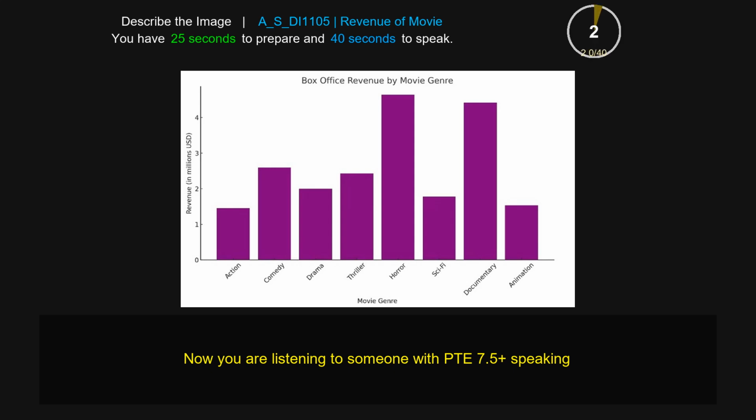This bar chart gives information about box office revenue by movie genre. It also shows different movie genres such as horror and thriller, as well as drama and comedy. Moreover, you may notice that the highest number is 40, which is related to horror, while the lowest number is 2, which is related to science fiction and documentary. Finally, I can see animation and comedy.